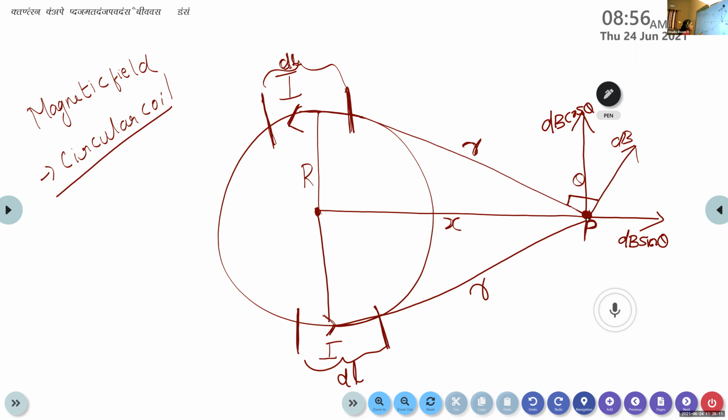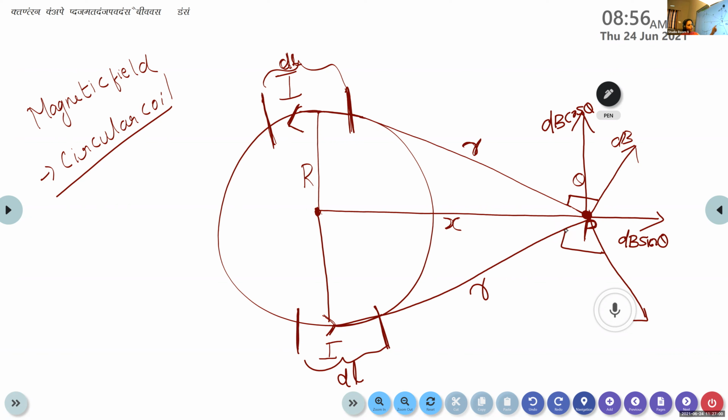The magnetic field produced by this length dl is at an angle of 90 degrees with the point P. Here we consider another small segment dl just opposite to the above case.